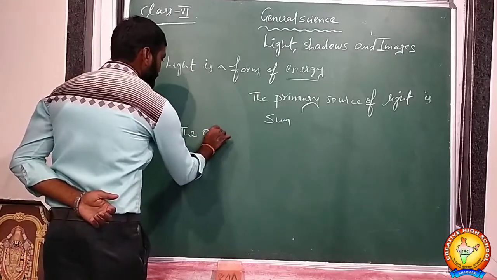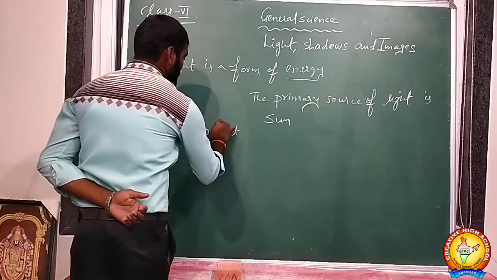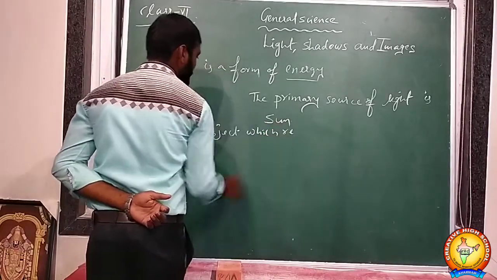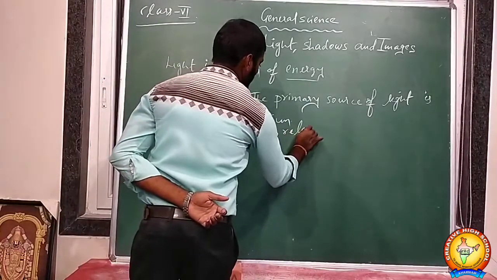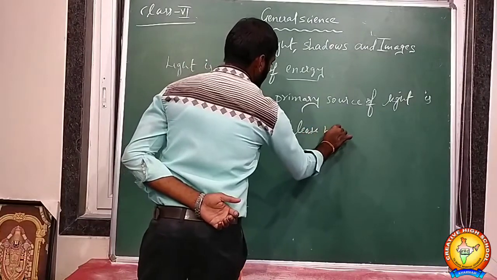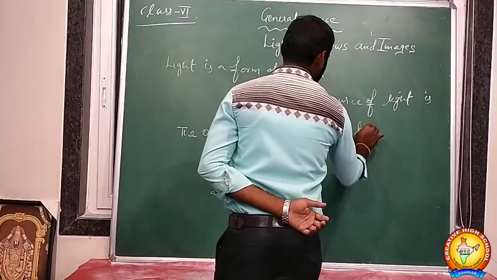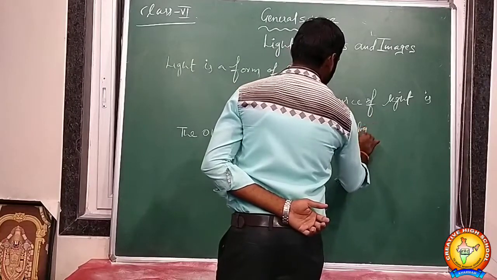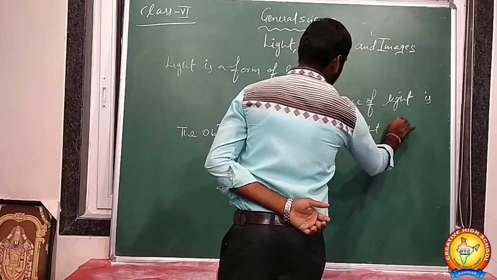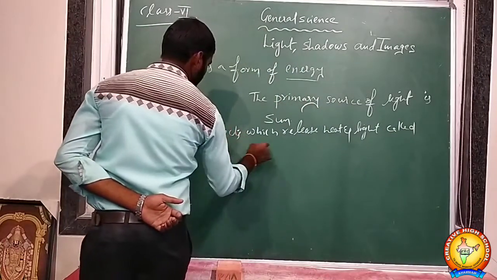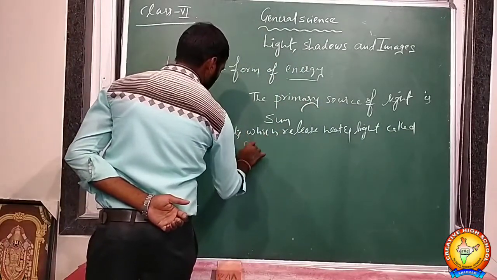The object which releases heat and light is called a source of light.